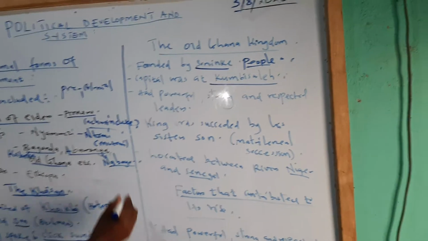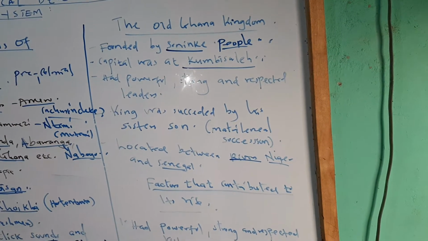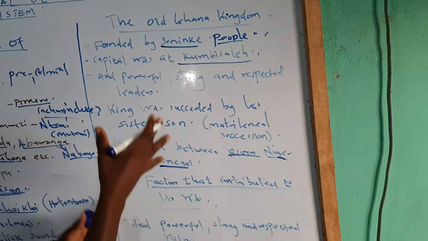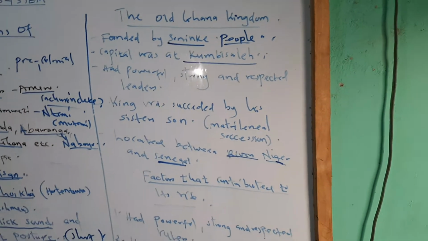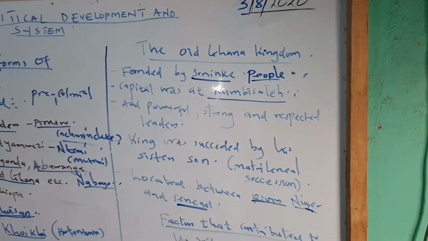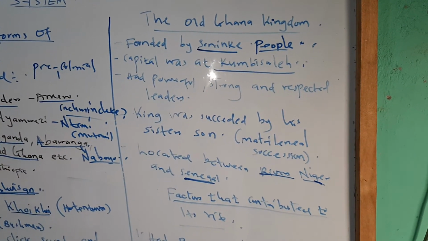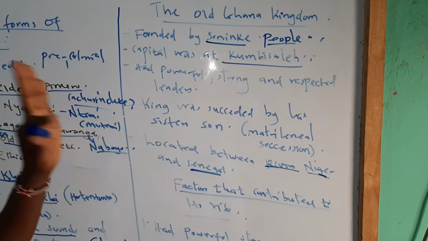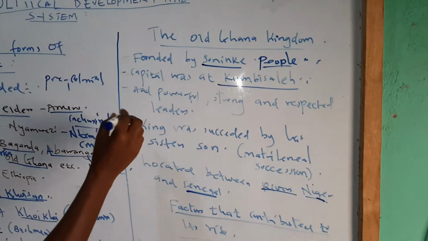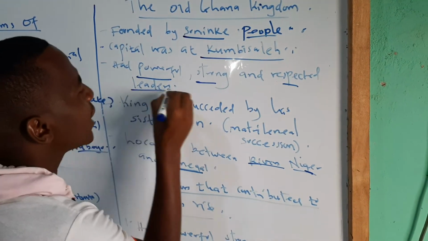Remember, this kingdom is located between two rivers. These rivers are River Niger and Senegal. So it is between the two rivers, which are adjacent. That is the position where we find the Old Ghana Kingdom. Then, one thing that you're supposed to note about this kingdom is that it had powerful, strong, and respected leaders.